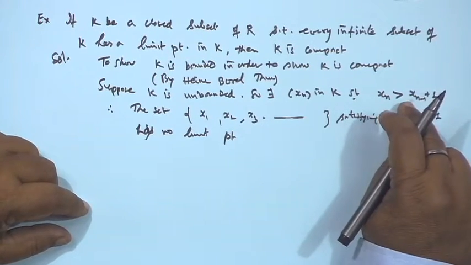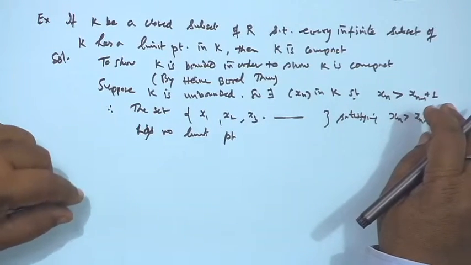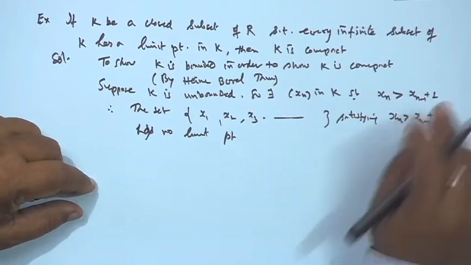So, as n tends to infinity, it will go to infinity. Therefore, it has no limit point by construction.